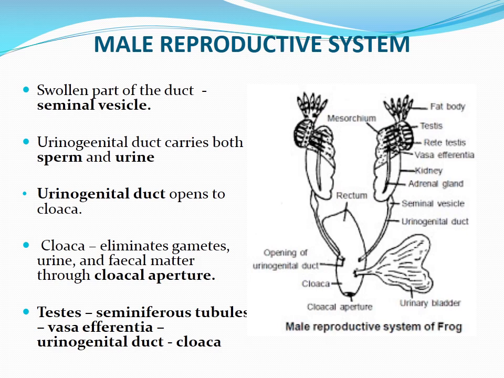And the urinogenital duct then opens to the cloaca. The cloaca stores the sperms from the testes, urine from the kidney, and fecal matter from the rectum. These three things in the cloaca are expelled out of the body through the cloacal aperture, which is the opening of the cloaca.